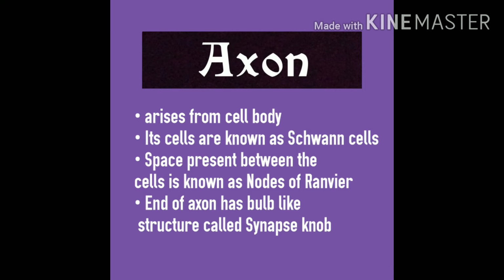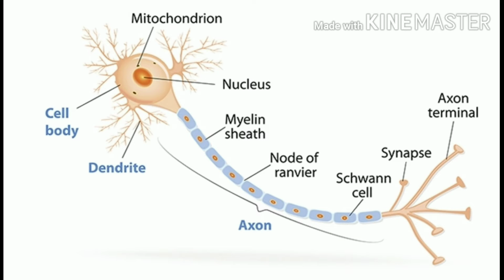Schwann cells, S-C-H-W-A-N-N. Just note down its spelling. The space present between the cells is known as the nodes of Ranvier. The end of the axon has a bulb-like structure called the synaptic knob. Now note down the diagram of the neuron, and you have to draw it by heart. Practice it 2-3 times.